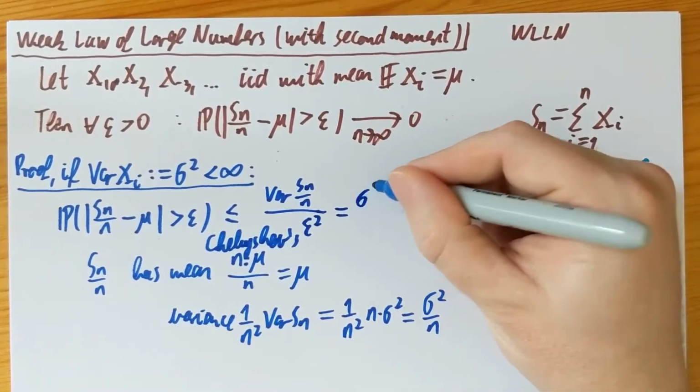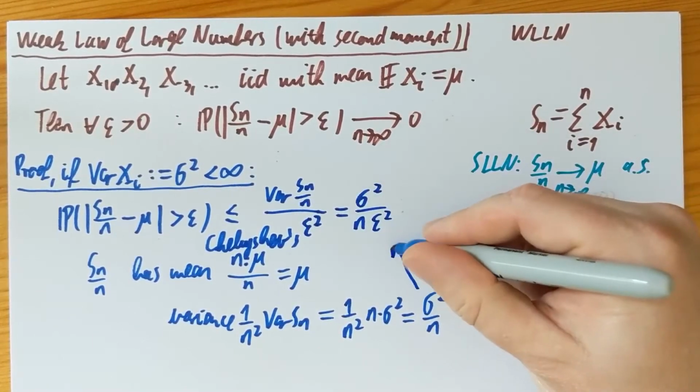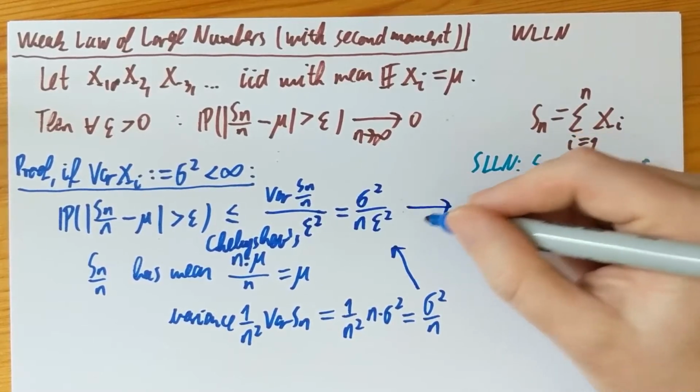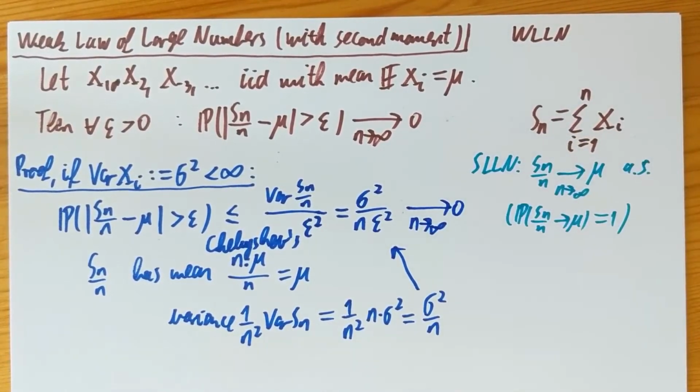Plugging in the variance, notice that this goes to 0 as n goes to infinity for any fixed epsilon. Okay, so it's as simple as that, under the assumption that we have a finite variance.